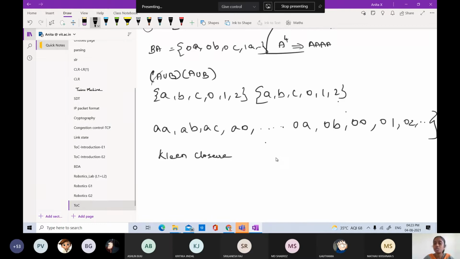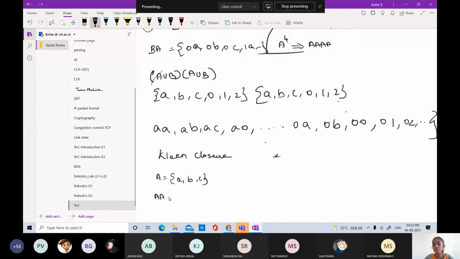Here we can start with the Kleene closure, which is represented by the asterisk operator, right? So Kleene closure is nothing but concatenation. Here we have seen A is a language which is having strings of length 1, right? And then we have concatenated these two.